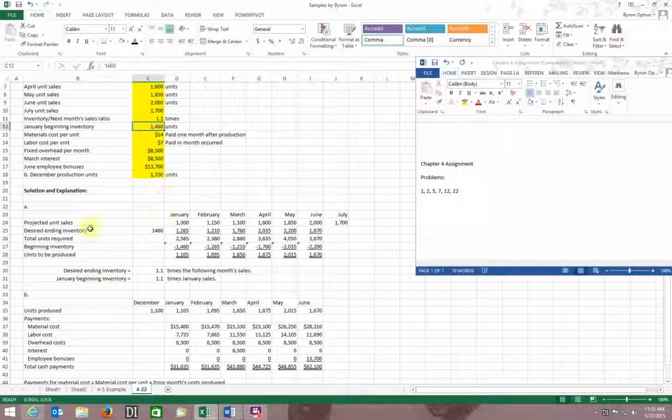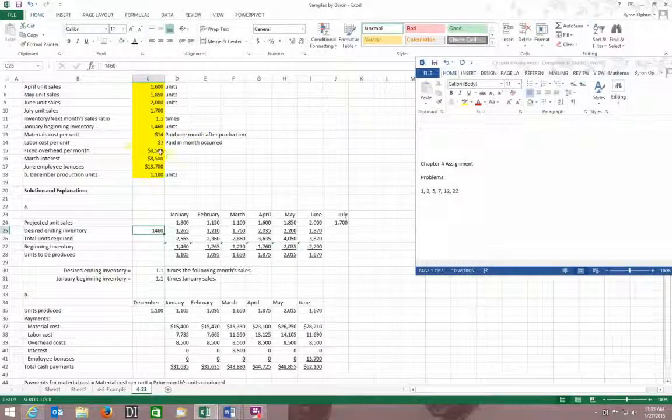January beginning, which is my December ending, 1460. It gives me this information, my material cost per unit: $14, but that's paid one month after production. $7 is paid in the month incurred. Fixed overhead costs, $8,500 per month. In March I have an interest payment of $8,500. In June I have employee bonuses of $13,700.